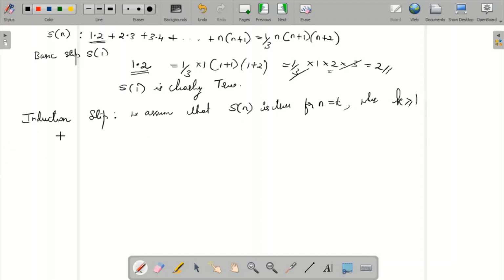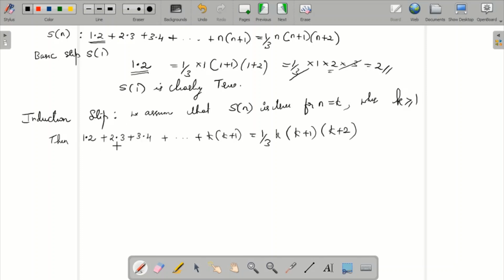Then 1 into 2, 2 into 3, and so on, plus k into k plus 1 is equal to 1 by 3 into k into k plus 1 into k plus 2. So this is what we are going to assume to be true. By this we have to show that it is true for k plus 1.